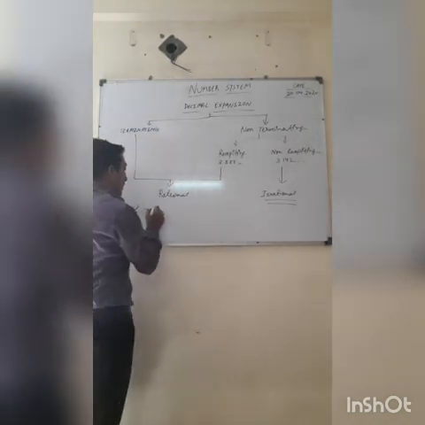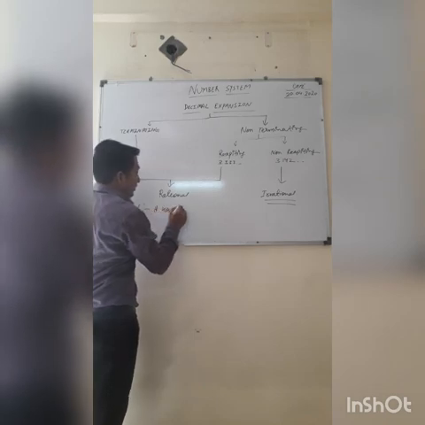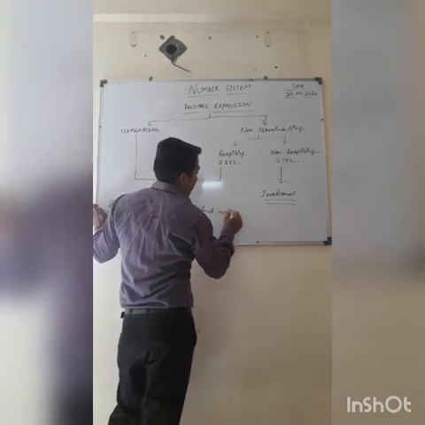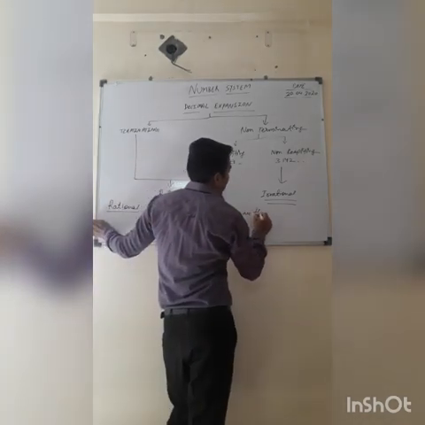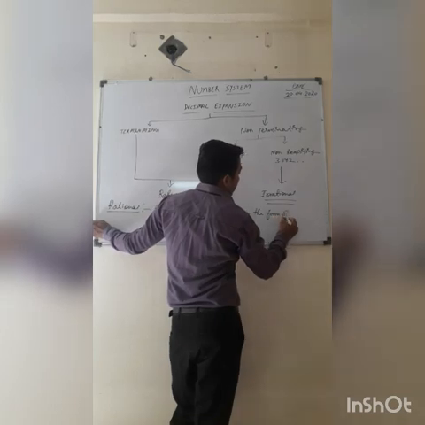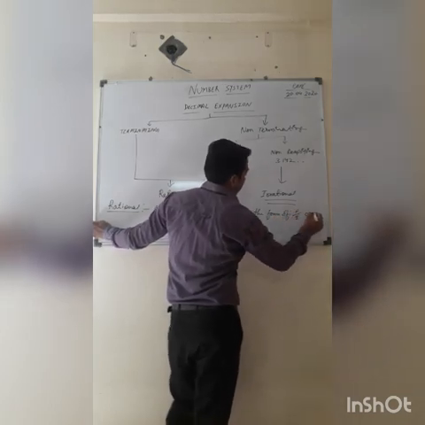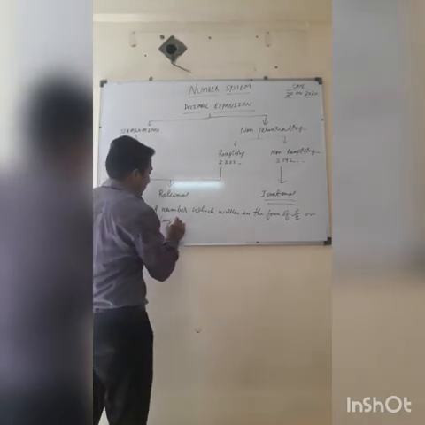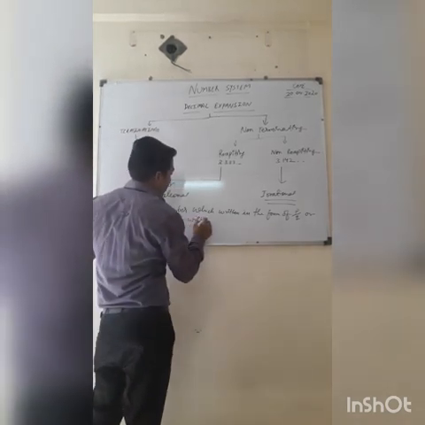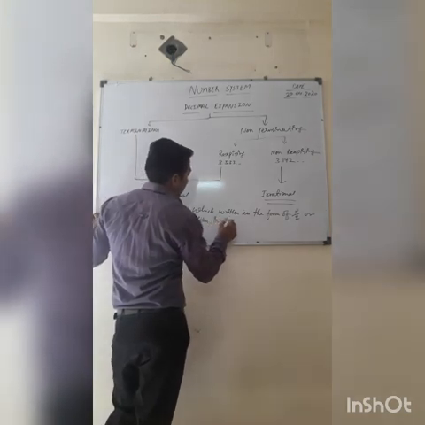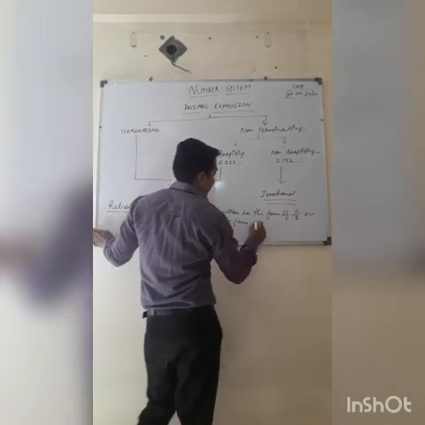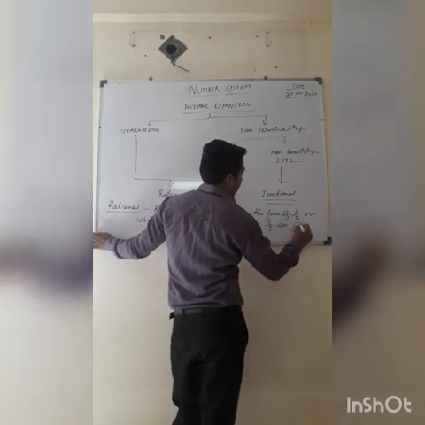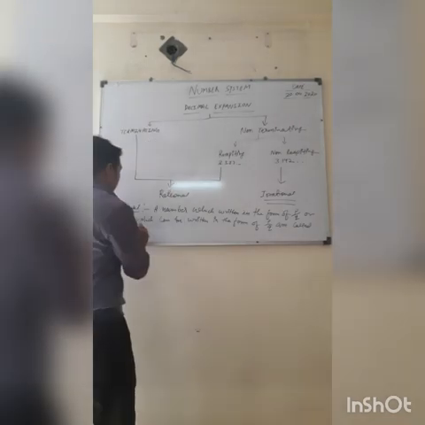So, a number which is written in the form of P upon Q or which can be written in the form of P upon Q is called a rational number.